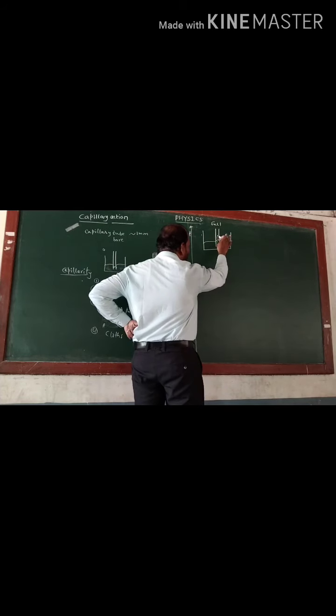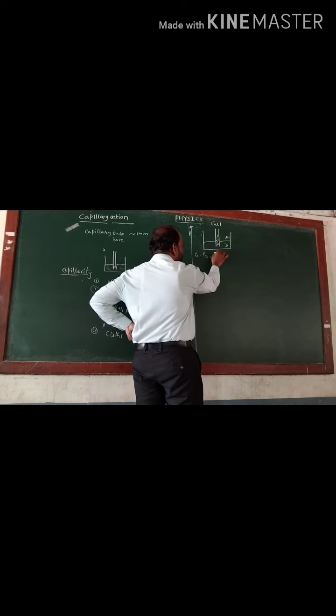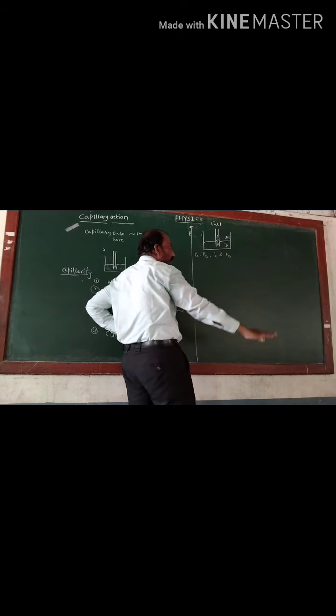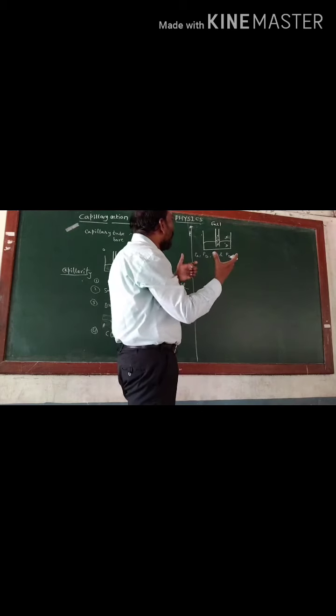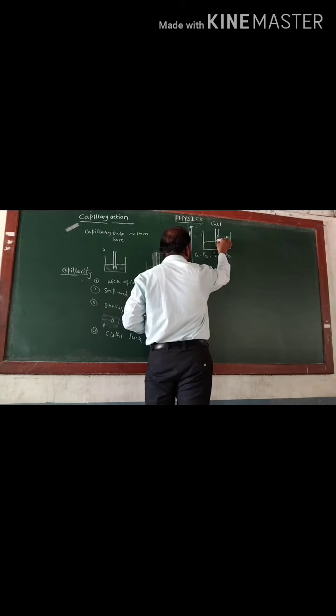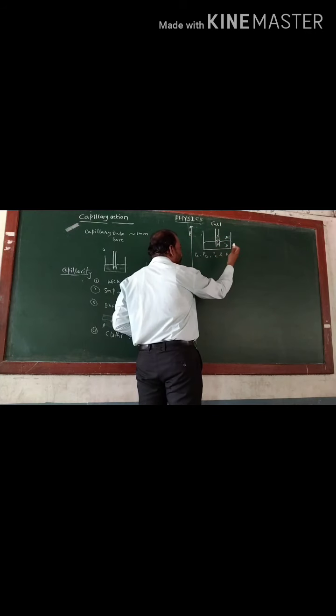Now take the pressure. PA is the pressure at A, PB the pressure at B, PC the pressure at C, and PD the pressure at point D. Now we know that a concave shape is there, and wherever a concave shape is there, pressure is more.